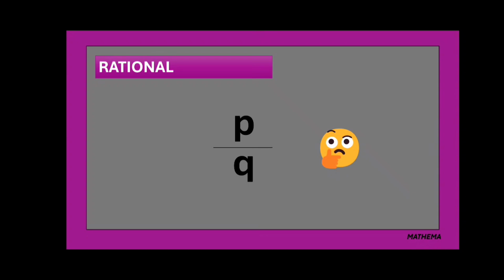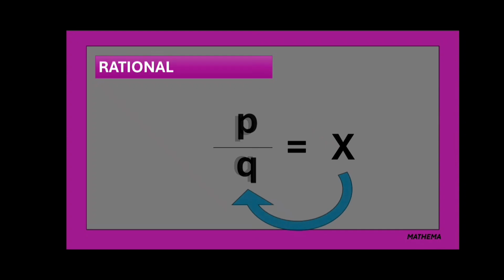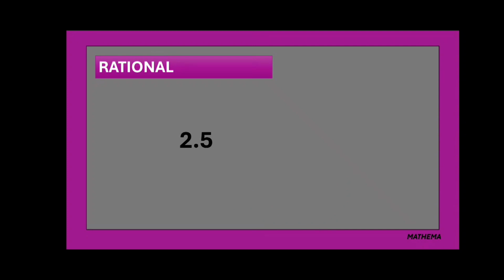But wait, what does this p by q mean? Suppose any number x, then this x should be expressible in p by q form. Here, 2.5 is a rational number because it can be represented in the p by q form as 10 by 4. It's not necessary that every rational number has only one p by q form. There can be multiple p by q forms for a rational number.